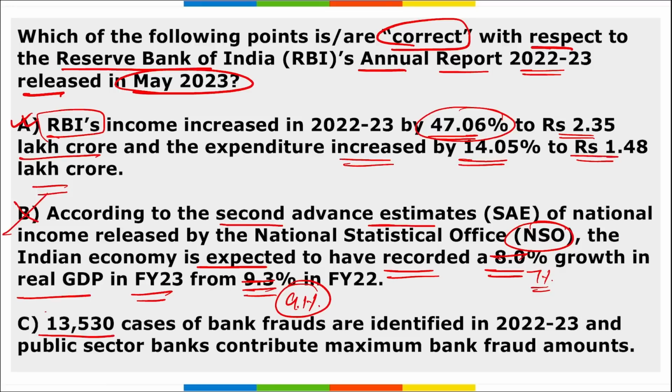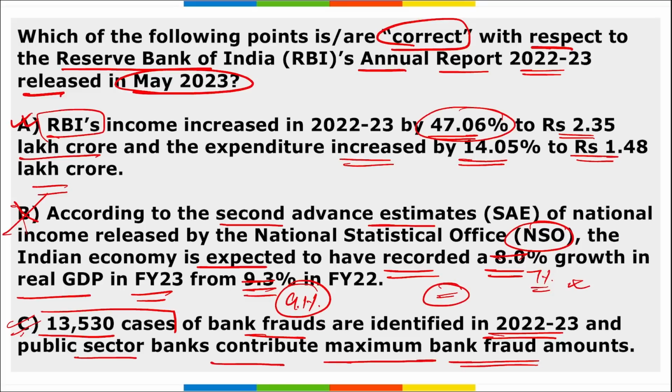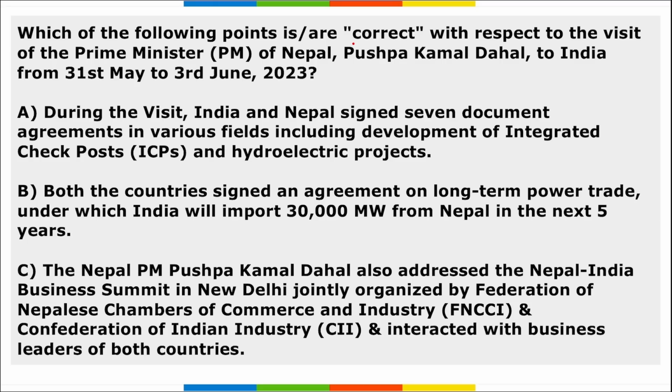Option C: 13,530 cases of bank frauds are identified in 22-23 and public sector banks contribute the maximum bank fraud amount. So yes, option C is also right here. Correct. So options A and C are correct and B is wrong, and we have corrected the data here. So do pay attention.